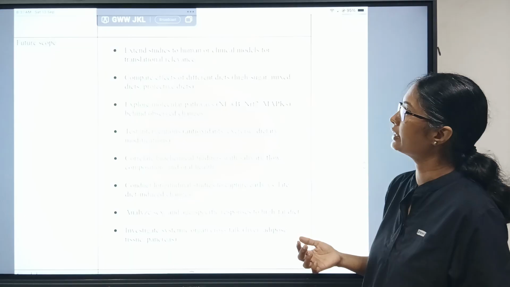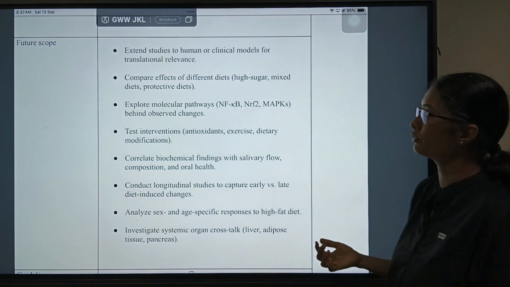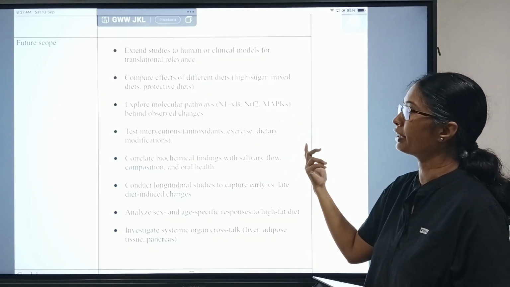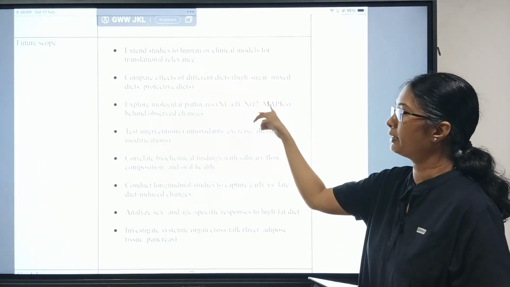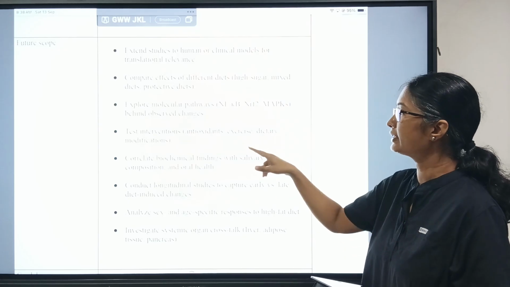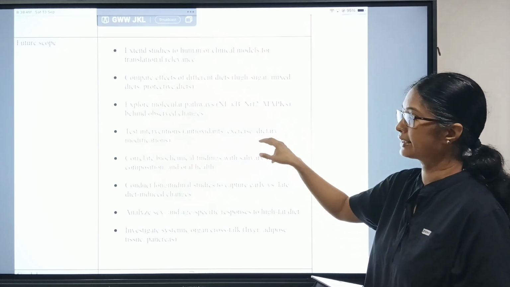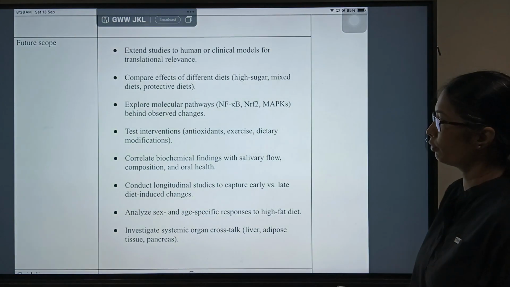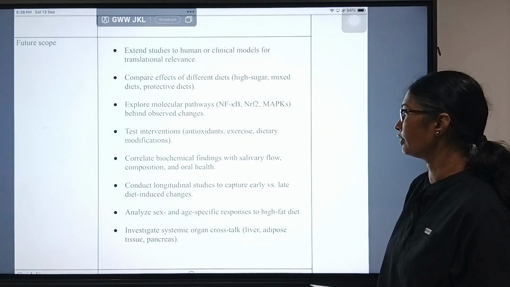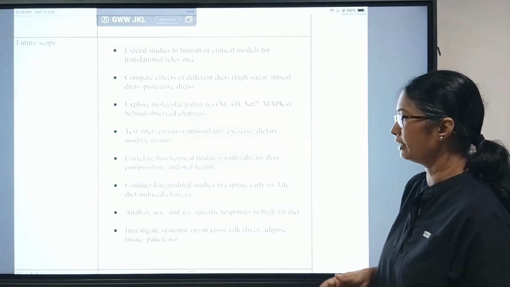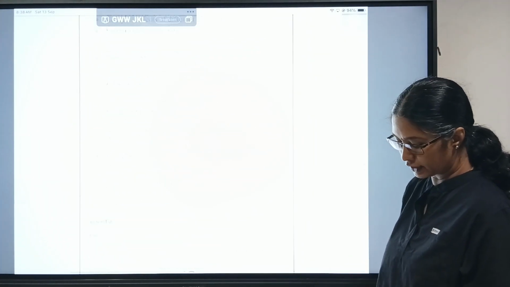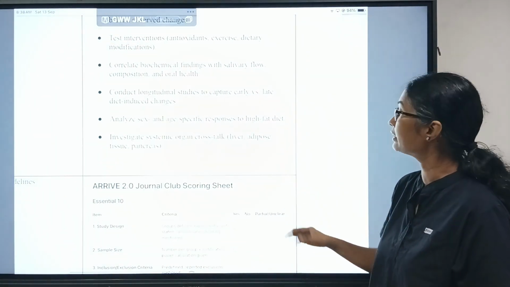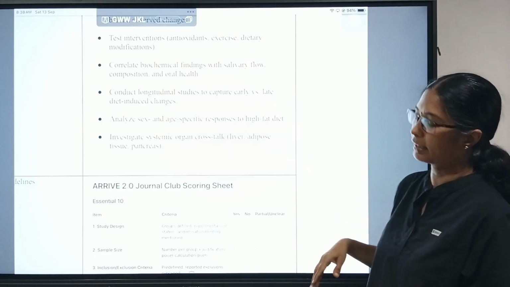The future scope of this study is to extend it to human or clinical models of translational relevance, and compare the effects of different diets, such as high sugar, mixed diets or protective diets. Explore molecular pathways, which can be observed, and test interventions using antioxidants, exercise and dietary modifications. Correlate biochemical findings with salivary flow, composition and oral health, and conduct a longitudinal study to compare early versus late diet-induced changes. Analyze sex and age group specific responses to a high-fat diet, and investigate systemic organ crosstalk, that is liver, adipose tissue and pancreas.